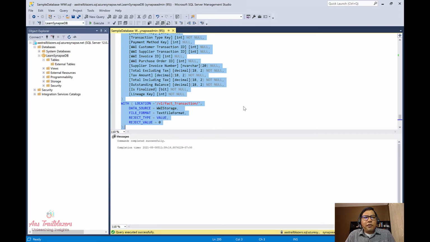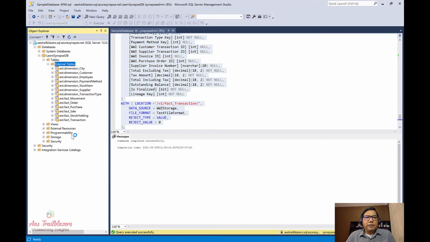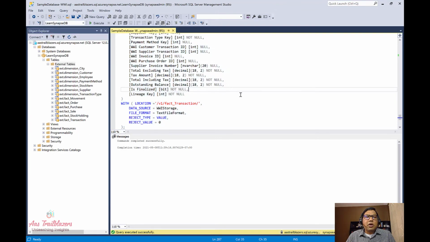If you're coming from a big data background, you will know that there are two types of table, managed table and unmanaged table. Unmanaged tables are the tables which have metadata stored in the engine itself and the data resides outside. You can think of this as an unmanaged table. We can come back here and refresh to see all those tables created. So these are all external tables.